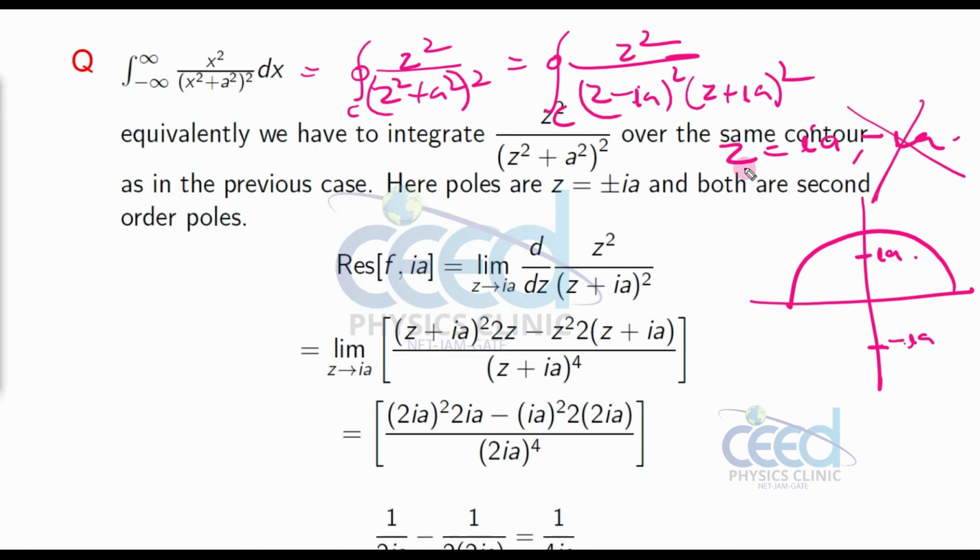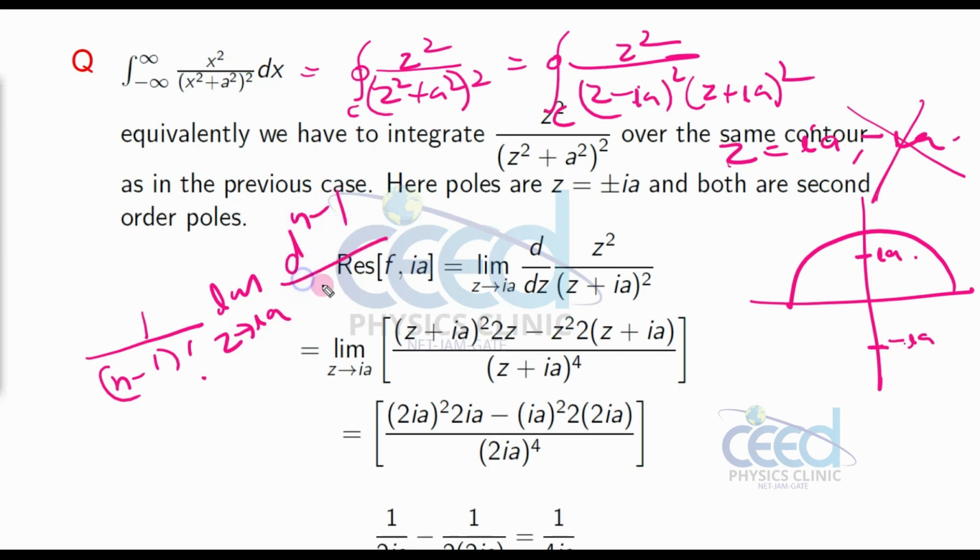So we calculate the residue at z equal to ia. It is a double pole, so you have to use the formula 1 by n minus 1 factorial into the limit as z tends to ia of d raised to n minus 1 by dz raised to n minus 1 of z minus ia the whole square into f of z.